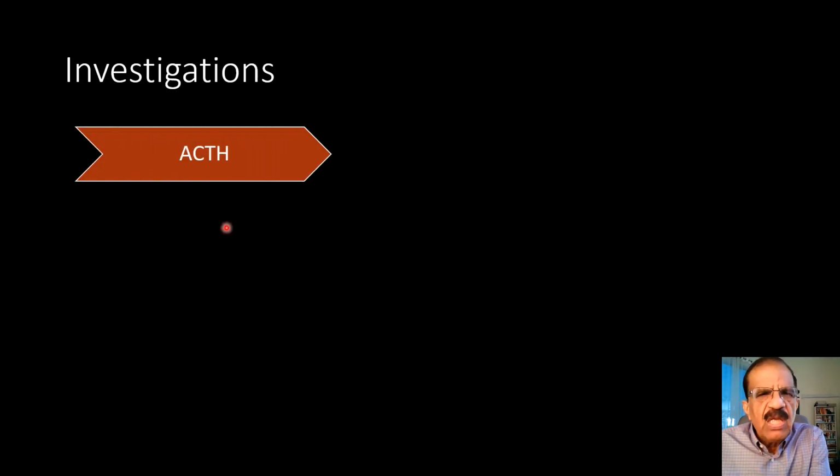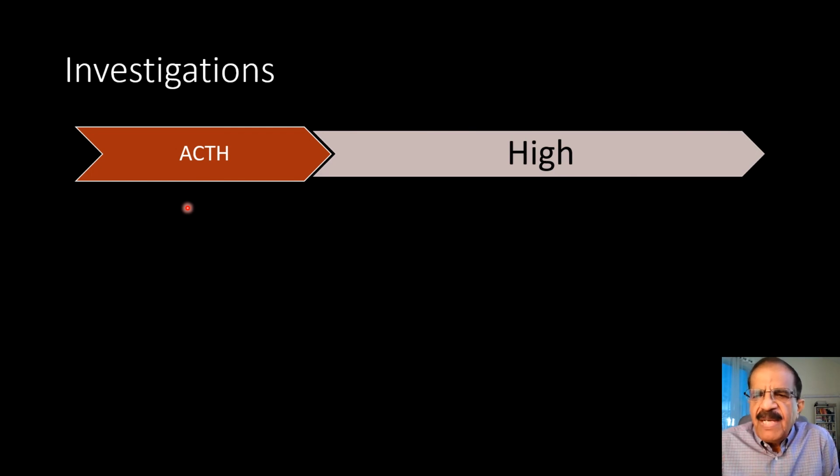Investigations in Cushing disease: if we do ACTH, guess what will be the result? It will of course be high. But remember, you may not have very high ACTH because these are functioning tumors. They produce ACTH in the form of pulses. That pulse goes to the tissues and goes to the adrenals. But the actual level of ACTH in the plasma may not be very high, maybe within the upper normal range or only slightly elevated. So ACTH is expected to be high, but only minimally so.